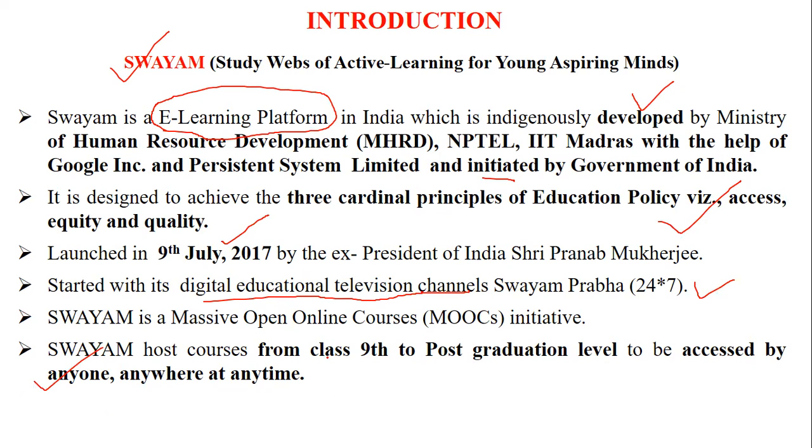The classes are very clearly specified, that is from standard 9 onwards to post-graduation level, to be accessed by anyone, anywhere, at any time. So there is no restriction of any specific thing. It can be by anyone, anywhere, and at any time, right?